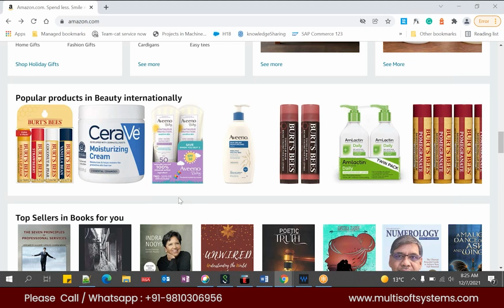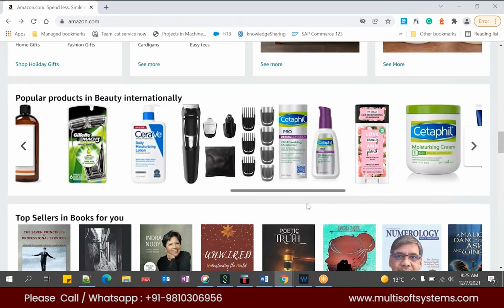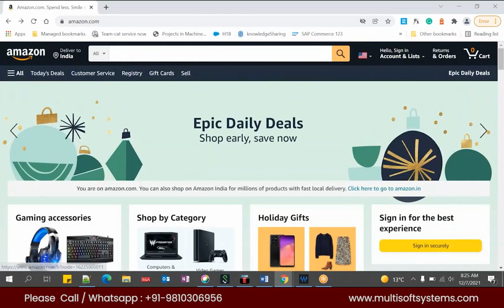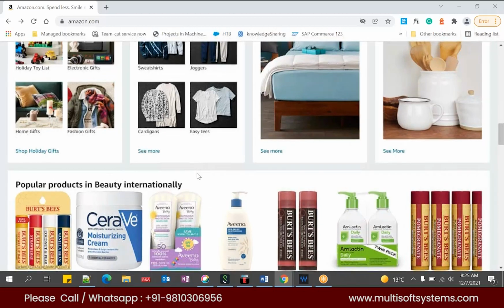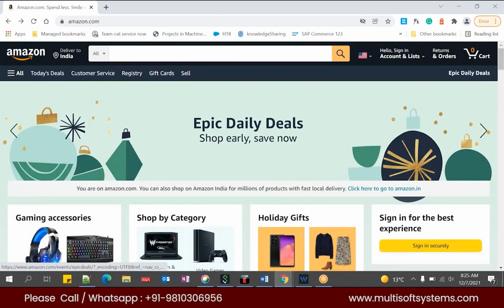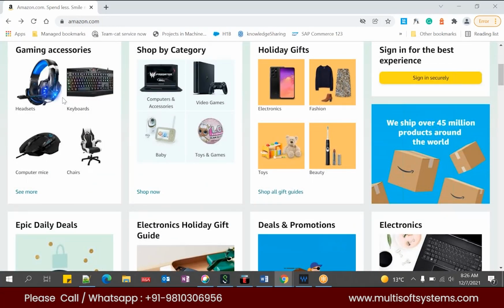So normally the configuration and all will be taken care of by functional consultants, right? No. Configuration, everything will be taken care of by developers, and just changing the text. Let's say as of now there is no text here. There is one thing called smart edit. By using smart edit, you can change the component position. Let's say you have this component here, but you feel this component should be there, so you want to swap. Gaming accessory should be here, and shop by category should be here. This kind of change can be done by a functional consultant. Creating these components and putting them into the site will be done by the developer.